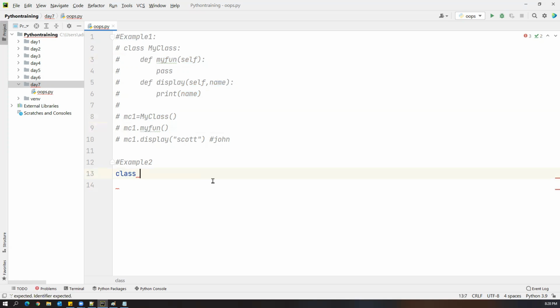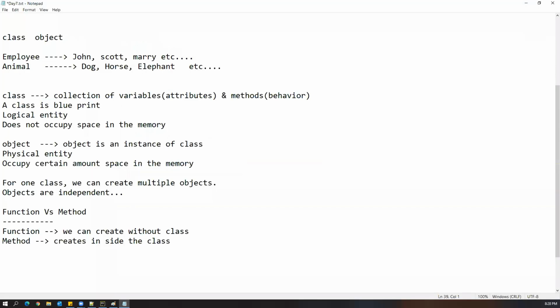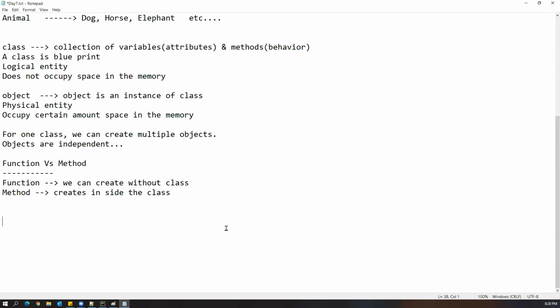Now let me show you one more example. I'm creating one more class, I'll say my class. Inside this, I'm creating one method. I said def m1 and self. I'm not passing anything inside this method. I just print something called instance method. Actually, in the class, we can create two types of methods. What are those two types? Two types of methods we can define within the class. So one type is instance method.